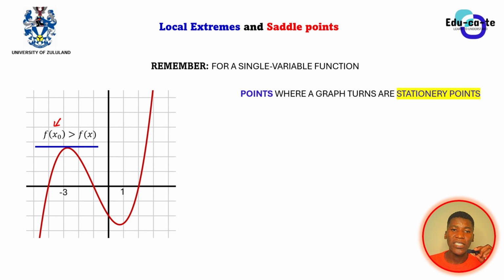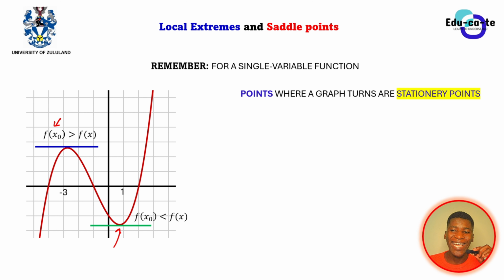In this case, you can also draw a green line here. This will be just a tangent. You can see that at that tangent, we are sure that the gradient is 0. So we can say that is a stationary point. And this is known as a local minimum, because we have got the smallest y value compared to the other y values closer to this point. This one is the smallest.